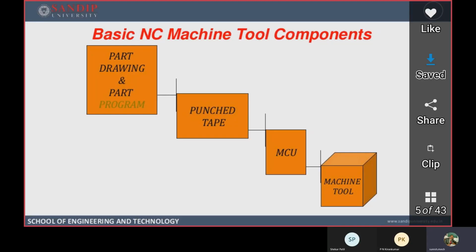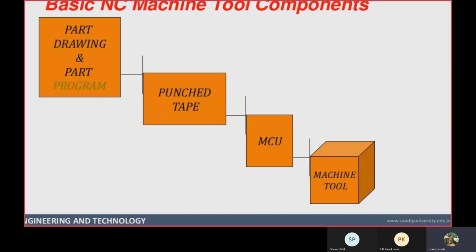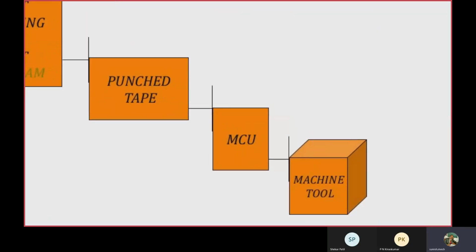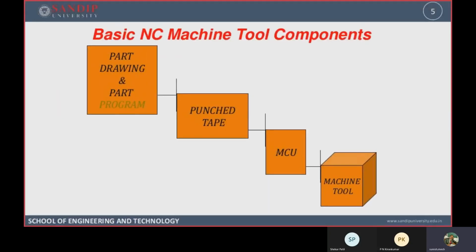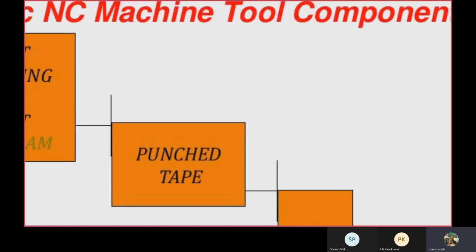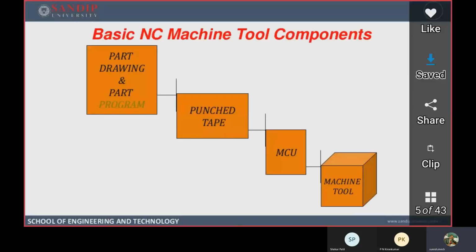It is fed into a magnetic tape material that we call the punch tape. That punch tape is again fed into the machine control unit. That machine control unit controls the program which is written, and it gives instruction to the machine tool. The machine tool performs its function according to the instruction given by the machine control unit. This is the basic NC machine tool components.